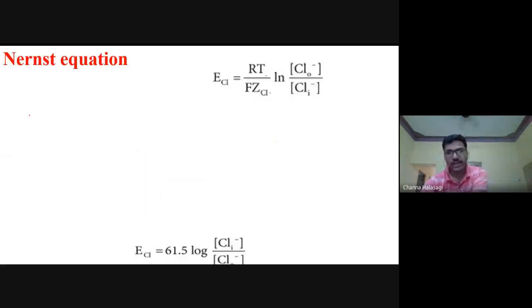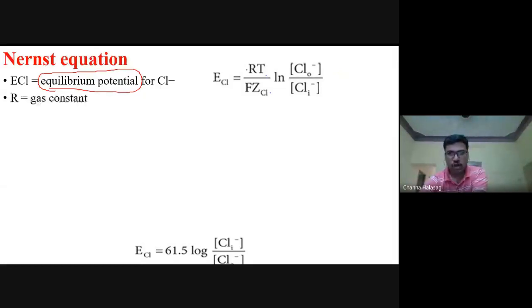What is the Nernst equation? If we take chloride, I'm taking chloride as an example. So in the Nernst equation, the electrical potential for chloride is given. That is called the equilibrium potential for chloride, equal to RT divided by Fz, log of chloride outside by chloride inside.